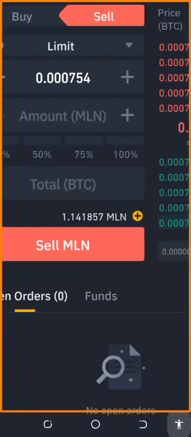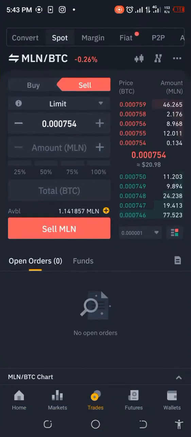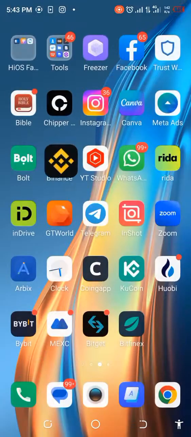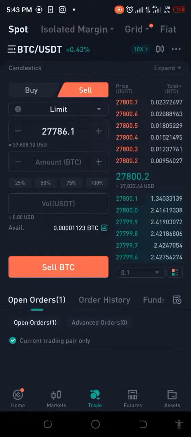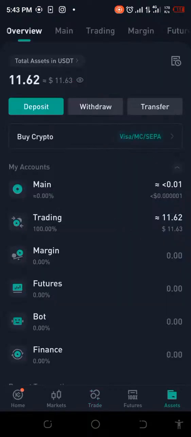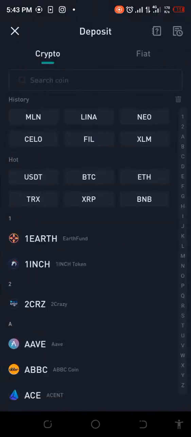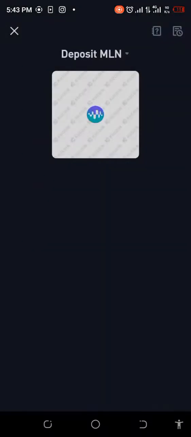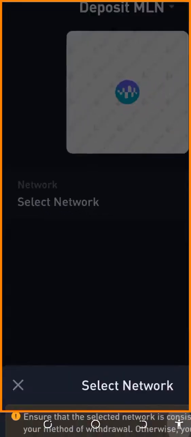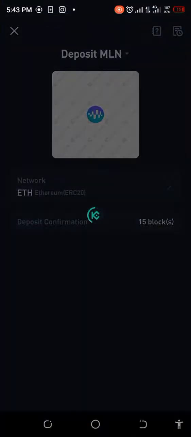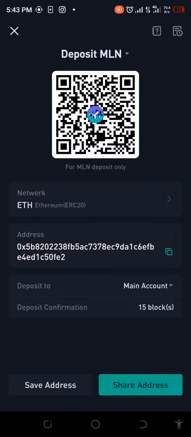So what do we have here? 1.14. So now we're going to go over to sending this right to KuCoin. Let's run along and make this really fast, okay? Let's go ahead to KuCoin and pick out the deposit address. We're depositing it, right? Okay, so let me click on MLN. It's called Enzyme. I had to check the names. It's an Ethereum deposit address. It's an Ethereum based project.